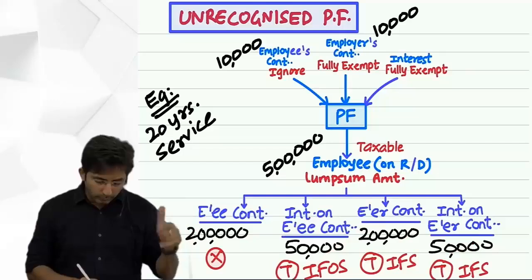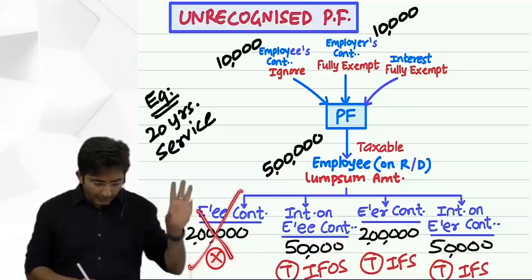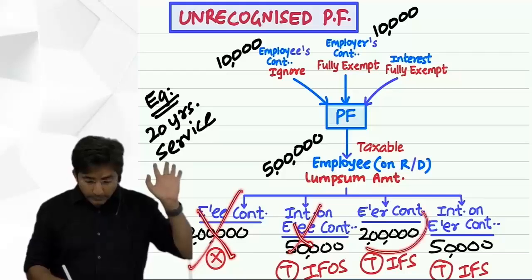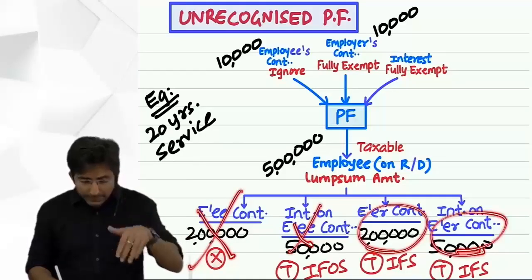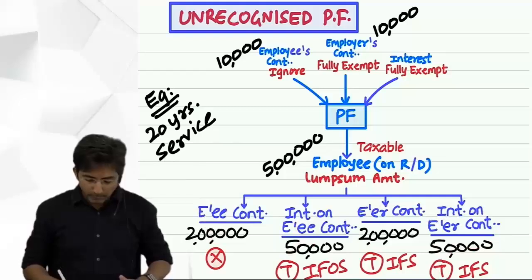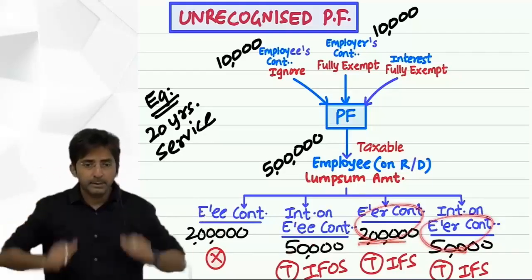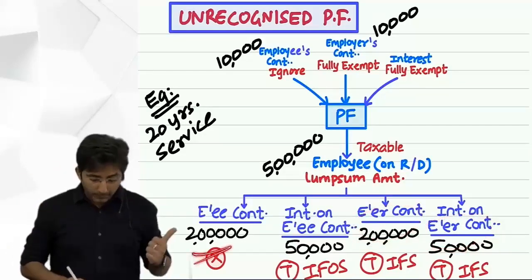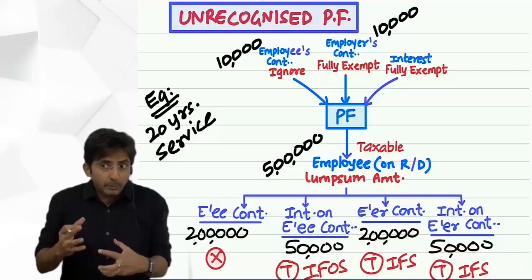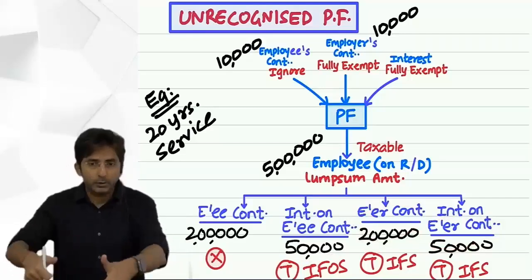What to do? For this you will say, go to hell. This you will say, go to IFS. And for these two amounts, come and sit in the statement of salary. These two amounts you will have to welcome, because this will come in income from salary. But to find out these four amounts also, sometimes they play a trick in the question. So you should be able to find out. We'll take a question on that right now.